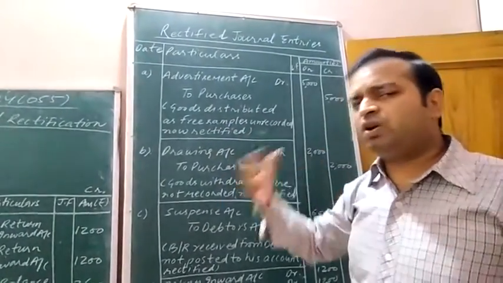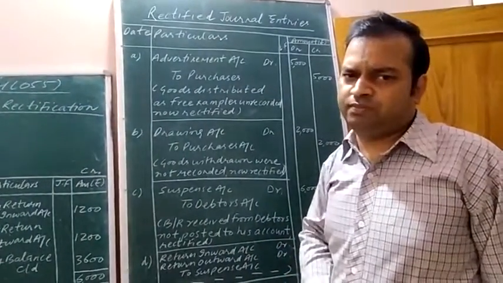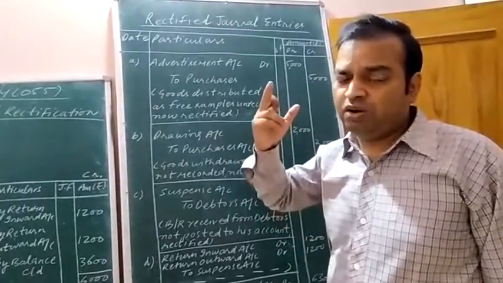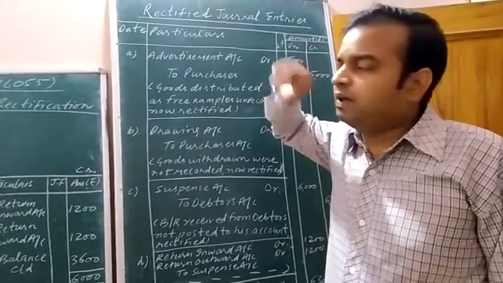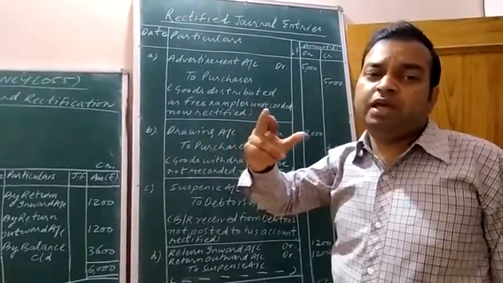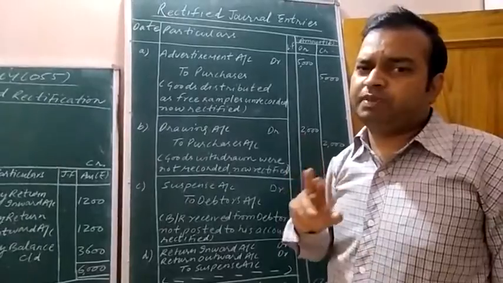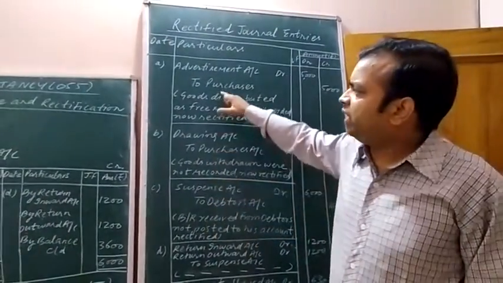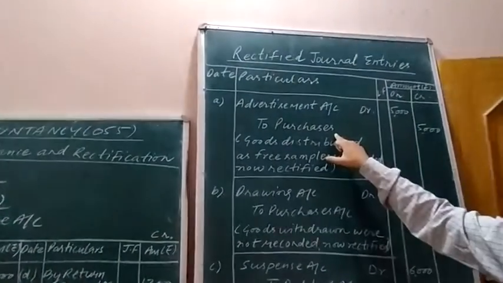So whatever cost we incurred previously on these goods, by the name of purchases, the purchase account might have been debited previously. Now that expense will be reversed, meaning it will not be an expense for the company. That expense will decrease, and the decrease in expense will be shown by the name of purchases.